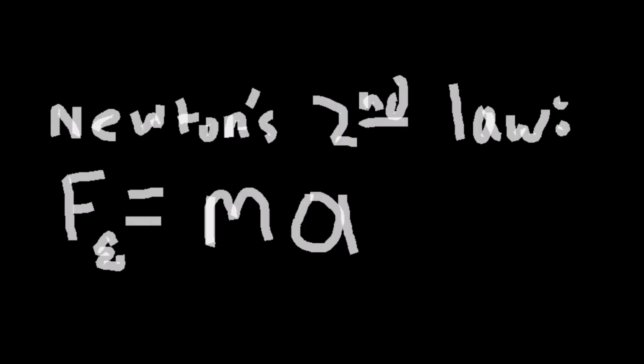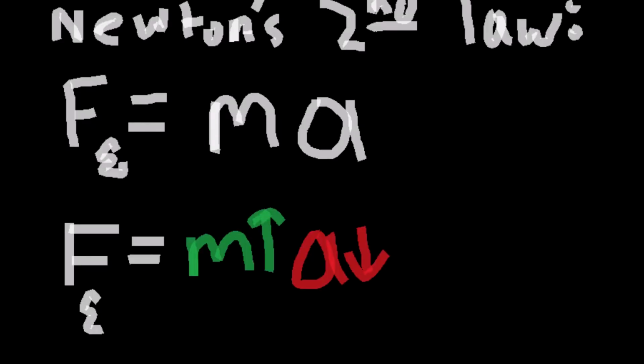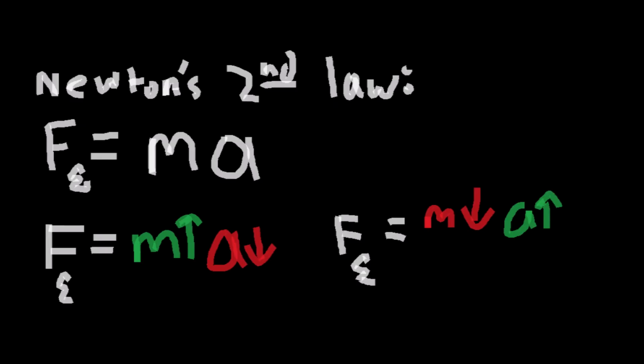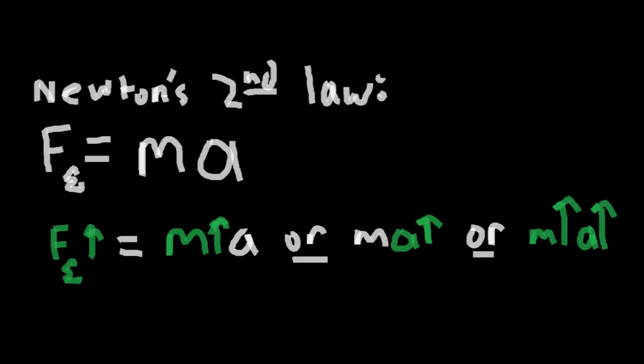Next up, we've got Newton's second law, which states that force is equal to mass times acceleration. This means that as long as the net force stays the same, then mass and acceleration have an inverse relationship. It also means that there is a direct relationship between net force and mass times acceleration. If mass or acceleration go up, force will, and vice versa.